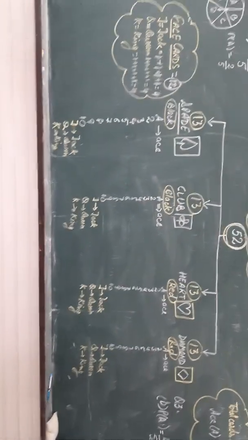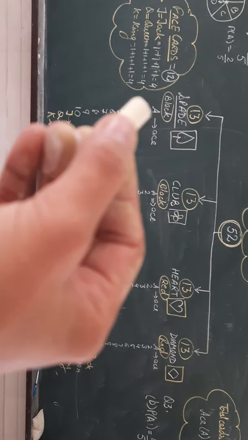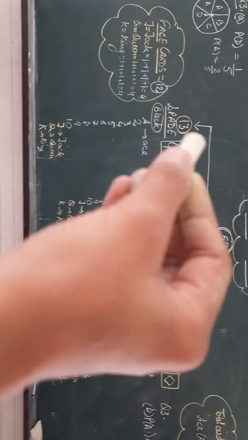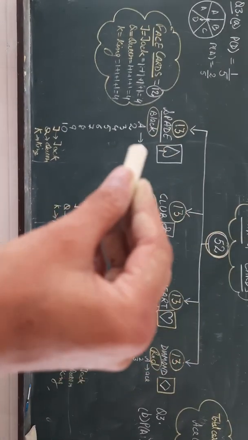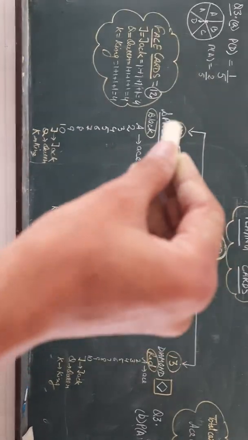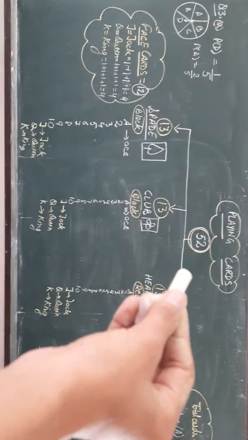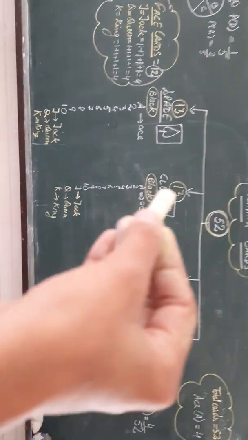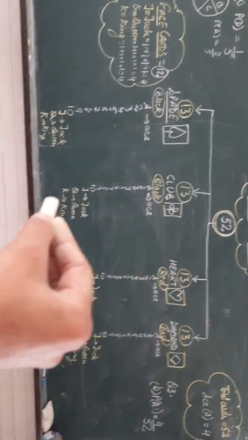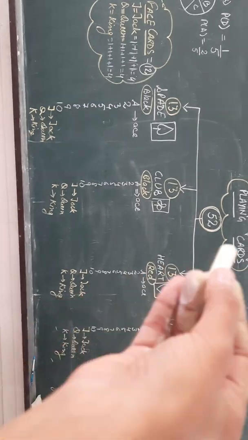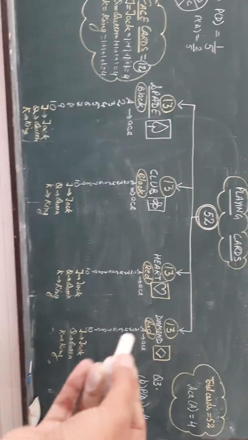Okay, let me ask you some more questions. What is the probability of getting a spade? Now I am asking only spade. So how many spade cards are there? 13. So probability is 13 divided by total 52. Similarly, probability of getting club. 13 club cards are there, 13 by 52. 13 heart cards, 13 by 52. 13 diamonds, 13 by 52.